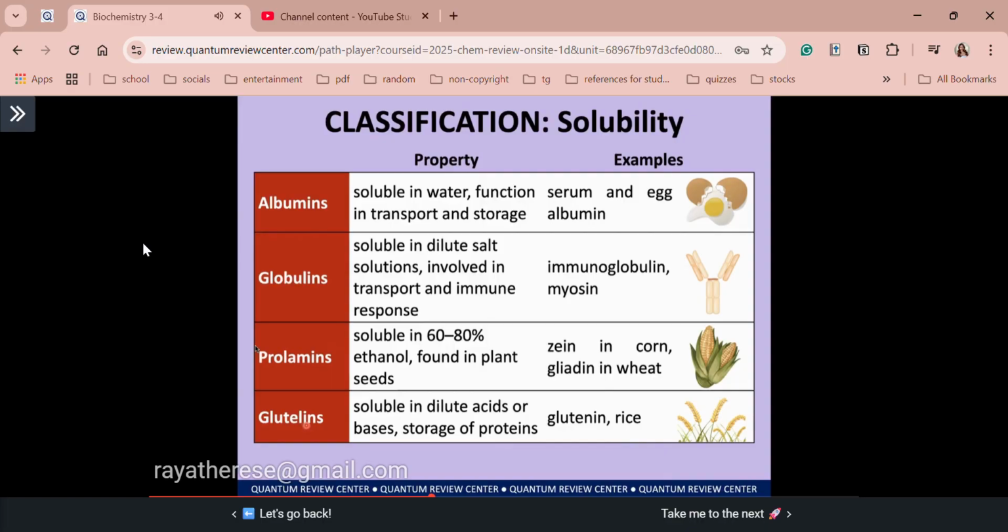Albumin is saline soluble. Prolamins, alcohol soluble. Glutelins, acid-base soluble. Sir, baka naman may mnemonics ka dyan. Yes po. So remember, SPAG. Mga favorite, mga pasta lover, SPAG means solubility for prolamins, albumins, globulins, and glutelins.